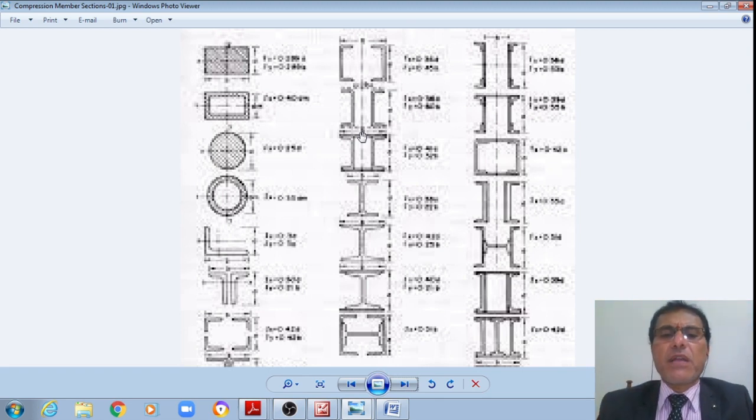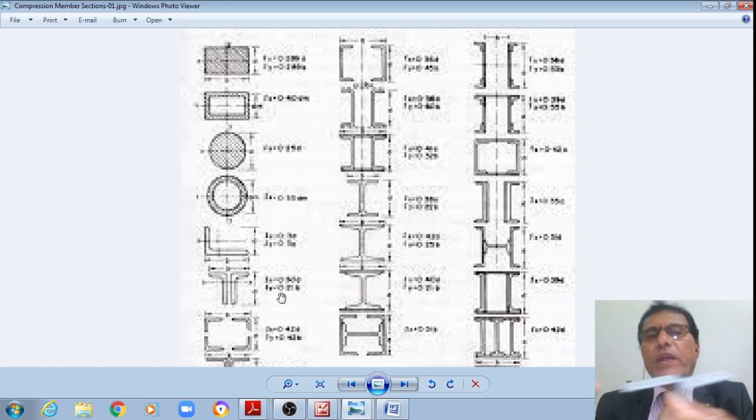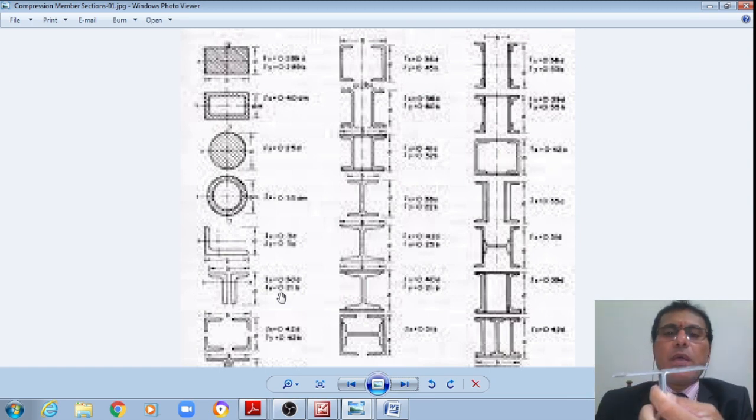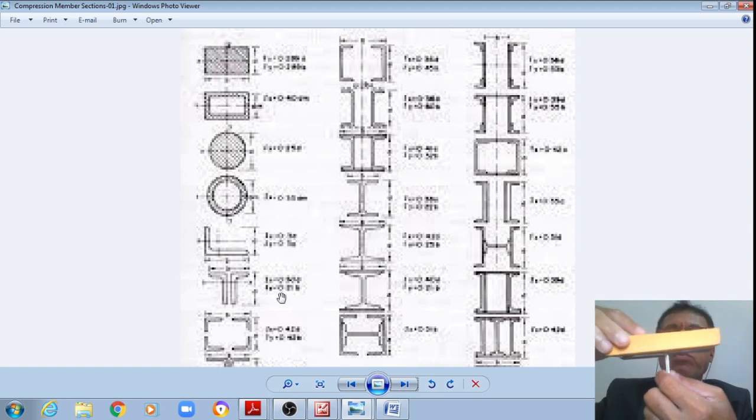At maximum three plates, not more than three plates, right? That is how these can be provided. Or we may also be using the Indian standard wide flange beams. If these wide flange beams are not able to furnish the required area, then we may also be putting one or two more plates.